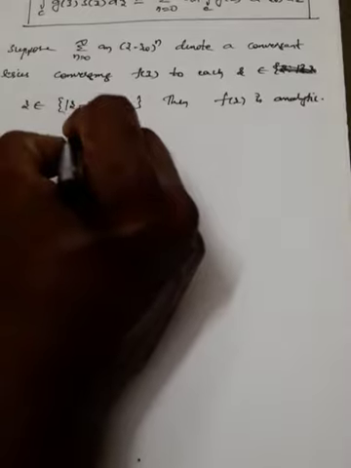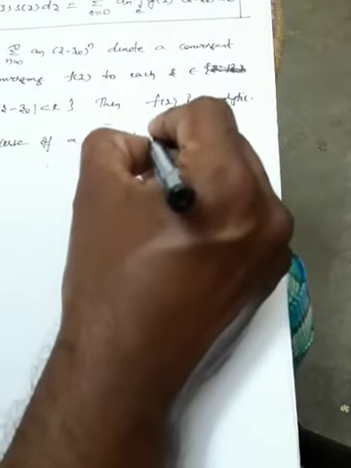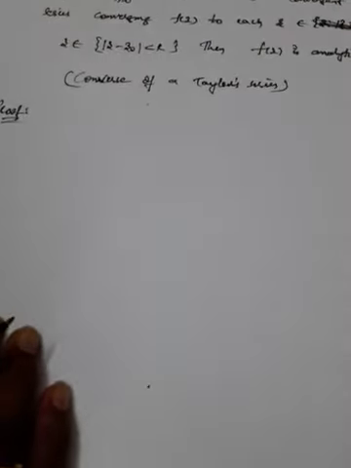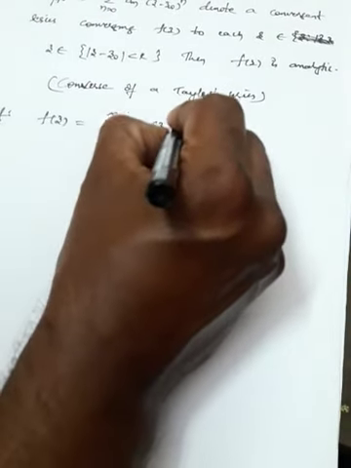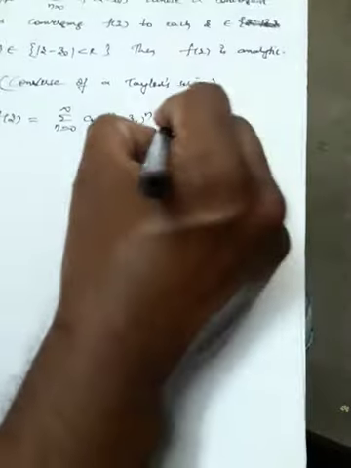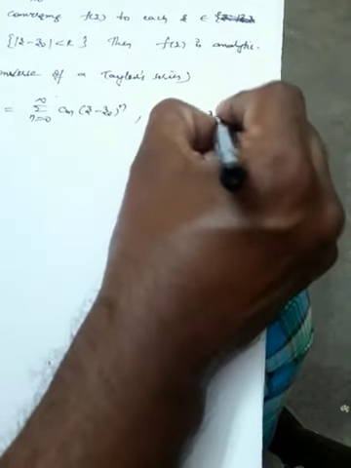This is nothing but the converse of Taylor's theorem. Okay, the proof. What is the proof? We'll see. The proof is in this form. Let us take f of z equal to the summation n equal to 0 to infinity of a_n (z minus z naught) whole power n, where z belongs to the region mod z minus z naught less than r.